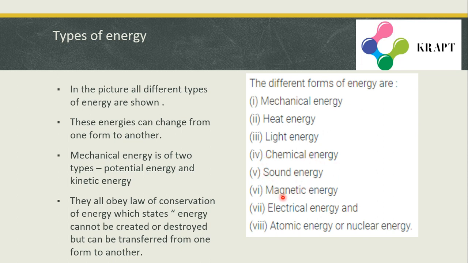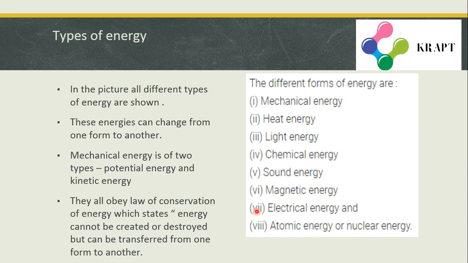Now let us move on to the next type of energy, which is magnetic energy. You might have always played with a magnet, and you must have tried it with a piece of iron. The magnet attracts the iron. It displaces the iron from one place to another by applying some magnetic force. Hence it performs some work, and work is related to energy. That energy by which a magnet pulls any other magnetic substance towards it is known as magnetic energy.